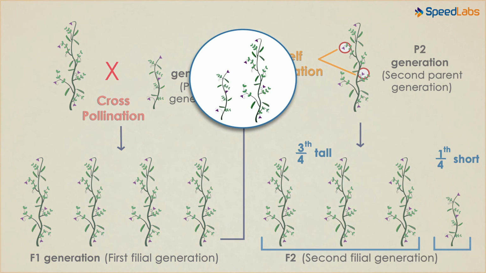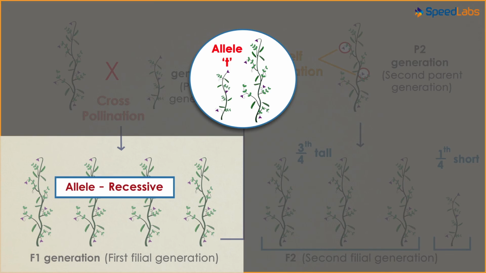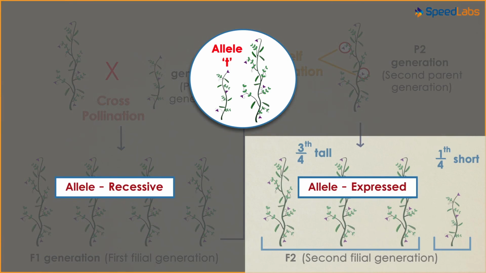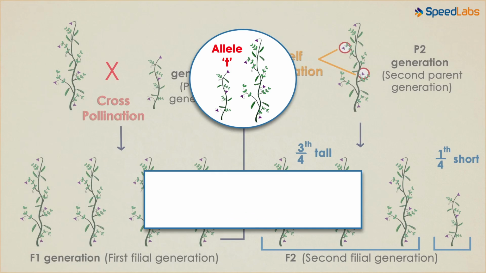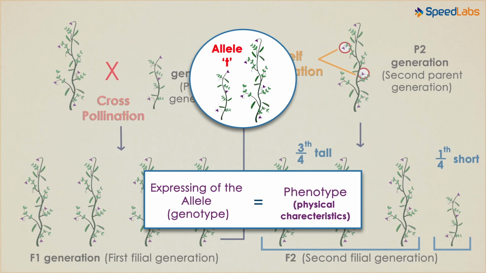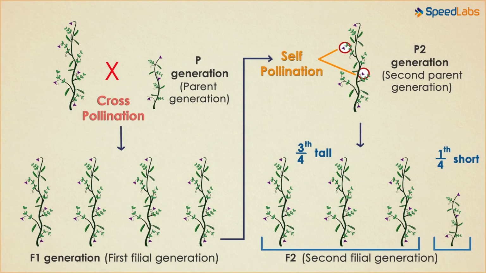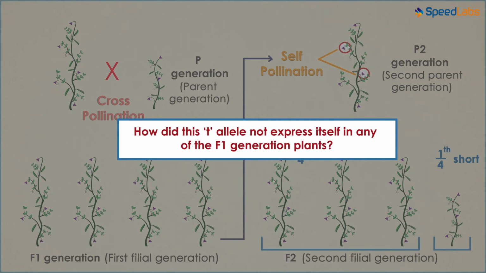The allele of shortness is represented by the lower case letter t. This allele was recessive in the first generation, or was hidden, but it expressed itself in the second. The expression of the allele of a particular genotype is called the phenotype. How does this work? How did this allele not express itself in any of the F1 generation plants? To know more, you must watch our next video.